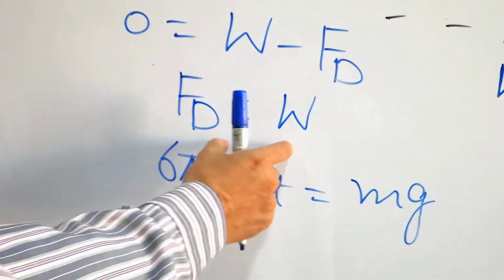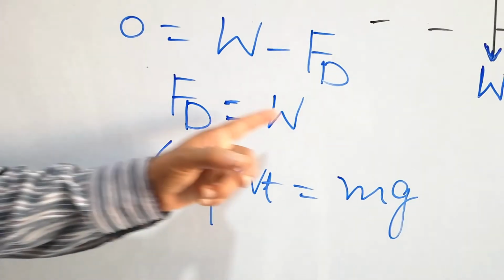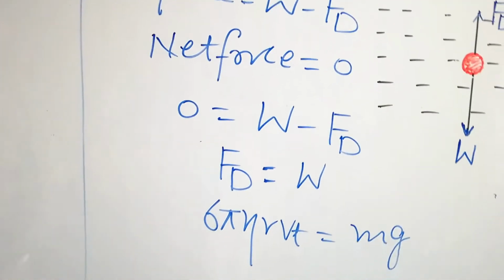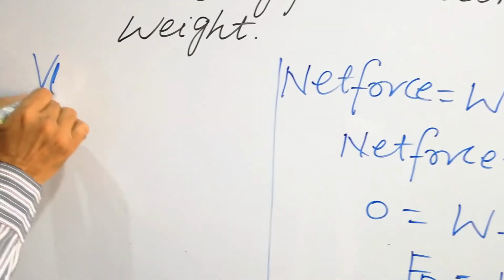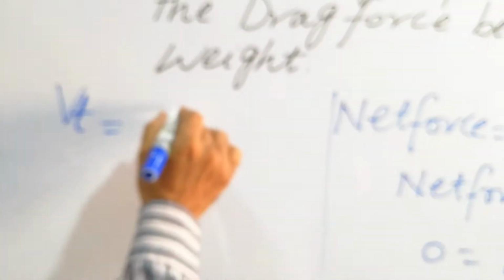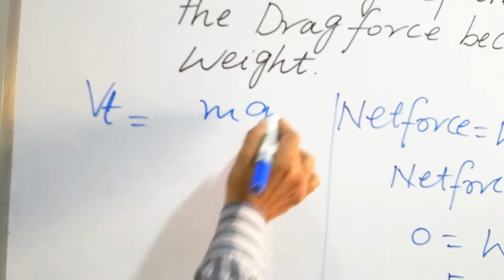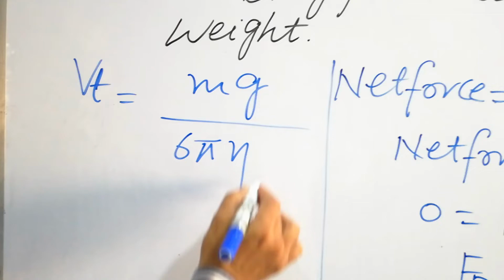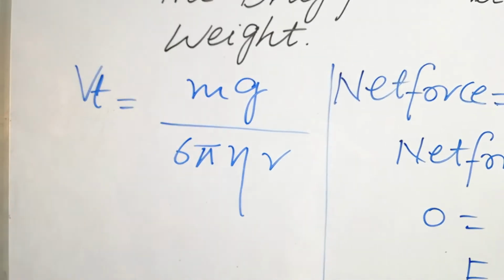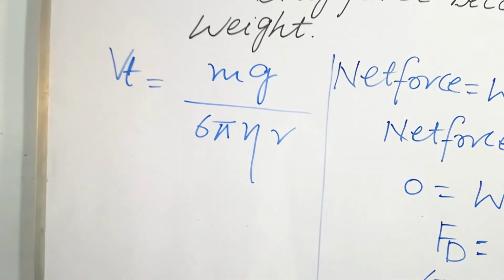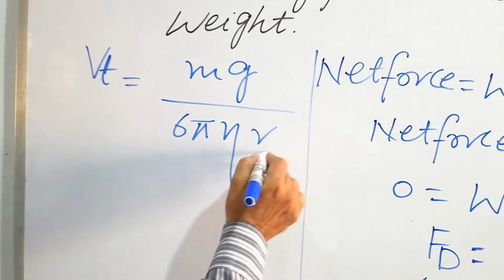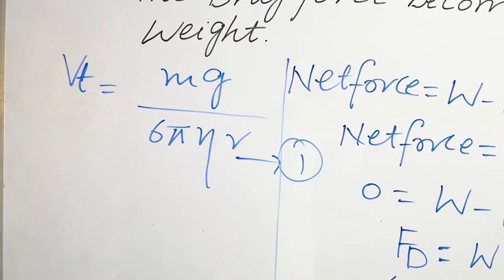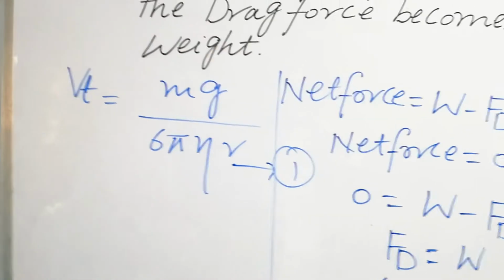The condition is that both forces should be equal: Fd is equal to W. So we get this equation: Vt on this side, equal to mg over 6 pi eta r. Let's suppose it is equation number 1. So that is equation number 1: Vt is equal to mg over 6 pi eta r.